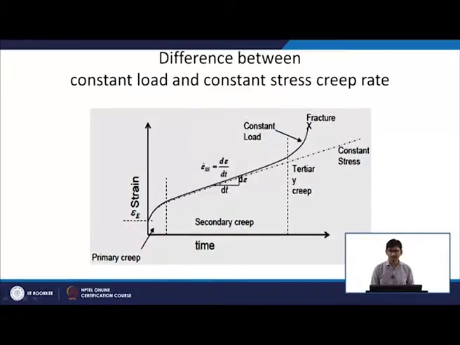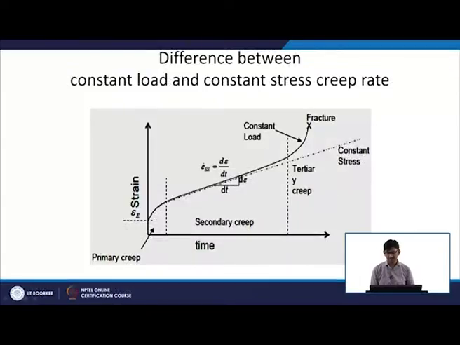In the stage second, these two will more or less be equal. Only when the tertiary stage starts, when the cross sectional area is very small, which will not be able to take that constant load, and suddenly you will see the rise in the stress and rise in the strain rate basically. So, for a constant stress it will be the same linear curve extending, okay, without any tertiary stage, and ultimately it will fracture.